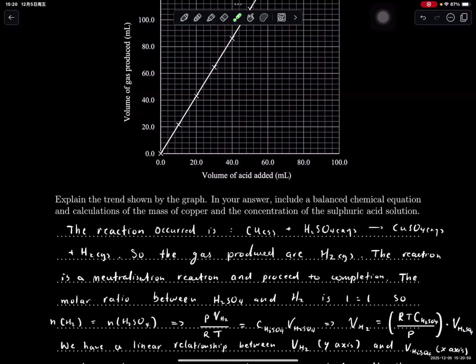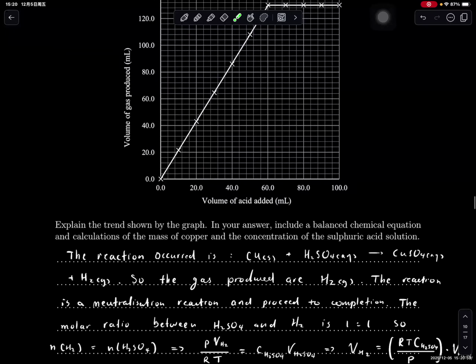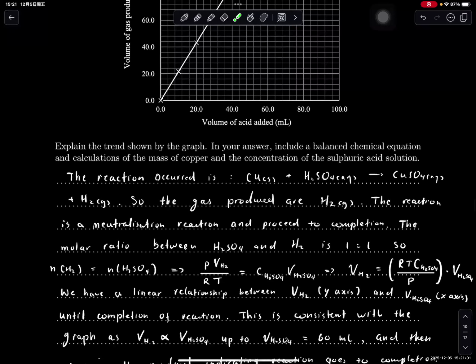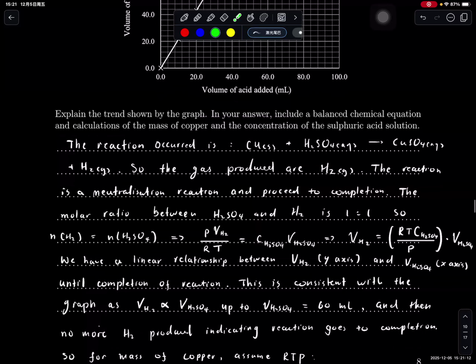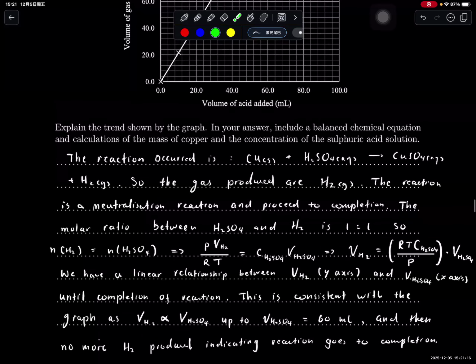Okay, so this is a neutralization reaction, I guess, though it's not really a neutralization reaction. I guess you still can say so, as copper here acts as a base and accepts a proton. So it goes to completion, and the molar ratio between that and that is 1:1.